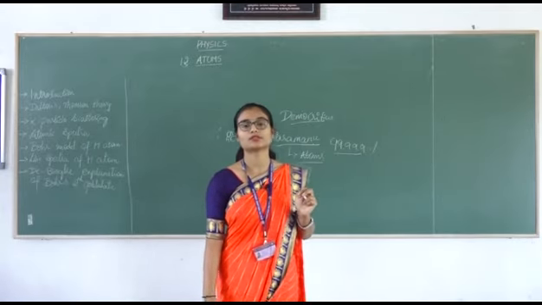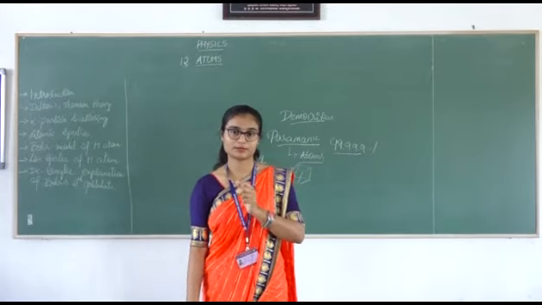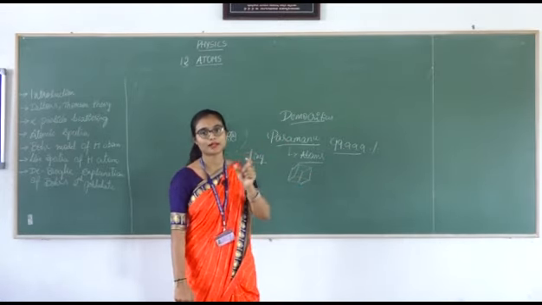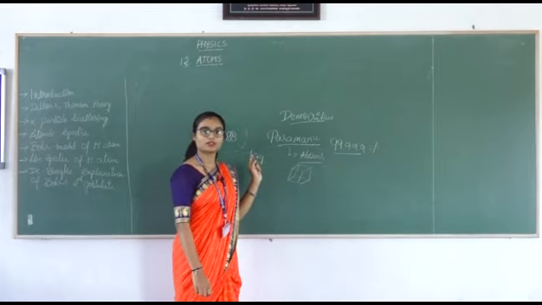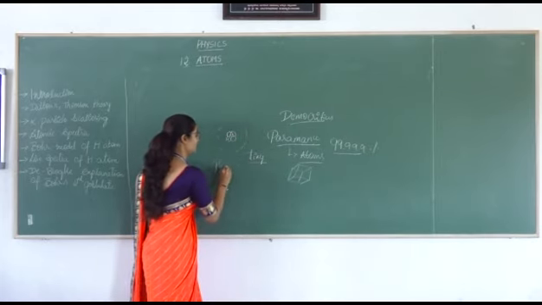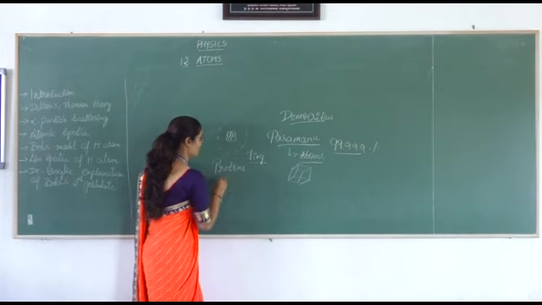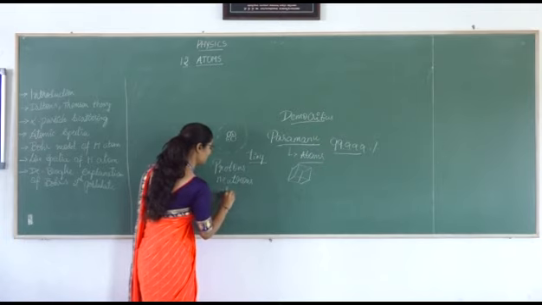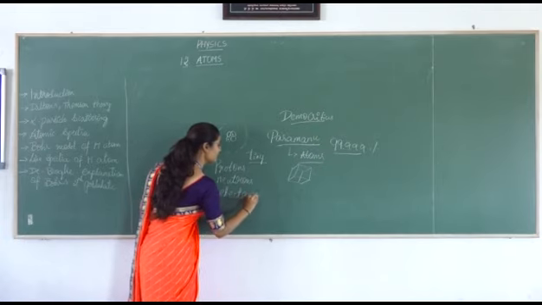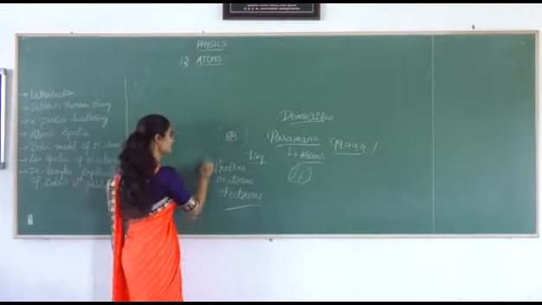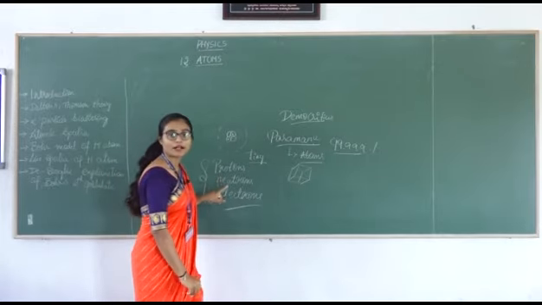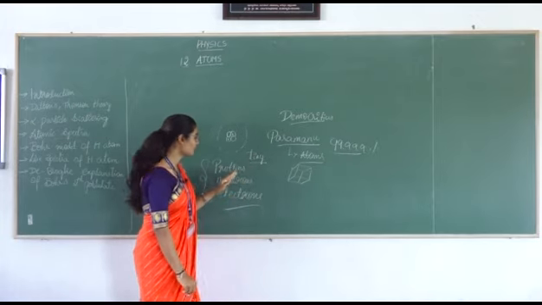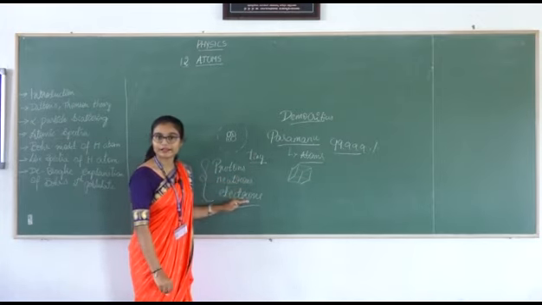People often think of atoms as the smallest particles, but we know that atoms are made up of even smaller particles. What are those particles? Those are protons, neutrons and electrons. These three are the fundamental particles of atoms. So atoms are made up of protons, neutrons and electrons.